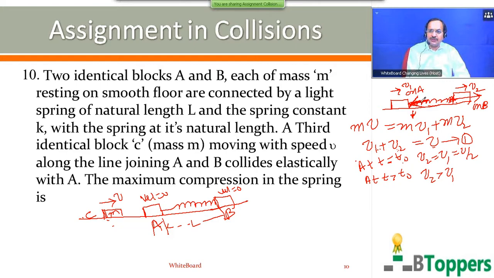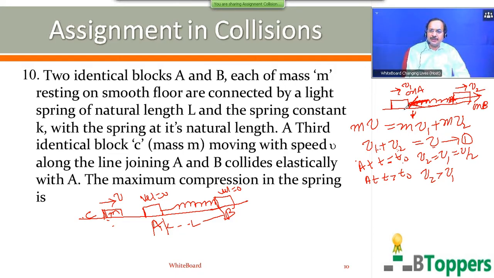Then the separation between the two blocks keeps decreasing. The length of the spring keeps decreasing. The compression of the spring increases. So at the particular instant t equal to t naught, the velocities of the two blocks become equal. After that instant, v2 will become more than v1, because v2 keeps increasing because of the force on block B by the spring in the direction of its motion. So when v2 becomes more than v1, the separation between the two blocks begins to increase.